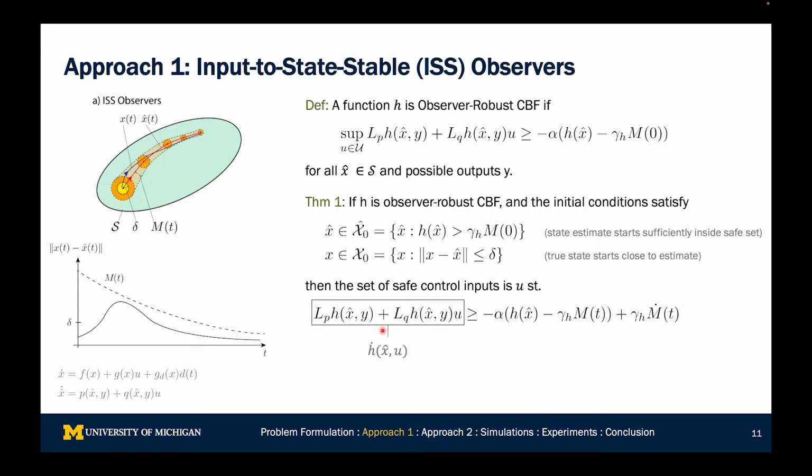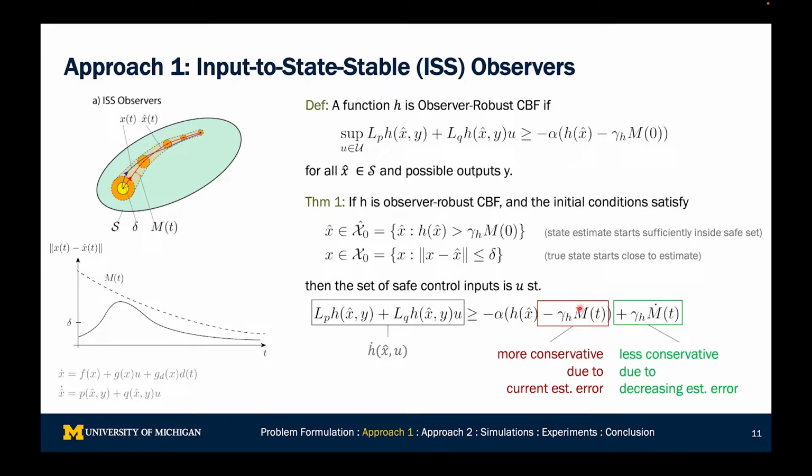The first term here is h dot, and the second term here is more conservative due to the current estimation error, right? We have to subtract a positive quantity over here. The second term here is plus a negative quantity, which means we are less conservative due to the decreasing estimation error, which means that if you knew the bound m dot, and you knew that it was decreasing, then you could use this to design controllers that are less conservative.